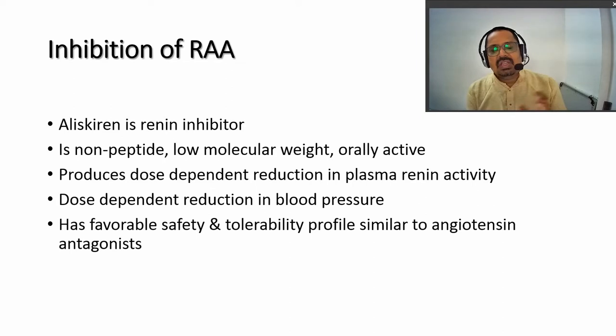Then there is one pathway, renin, angiotensin, aldosterone. We already know it. If we inhibit this pathway, what will happen? Aliskiren is the renin inhibitor. It is a non-peptide, low molecular weight, orally active substance. It produces dose-dependent reduction in plasma renin activity and dose-dependent reduction in blood pressure, and has a favorable safety and tolerability profile similar to that of angiotensin antagonists. These are not much clinically useful substances as such.